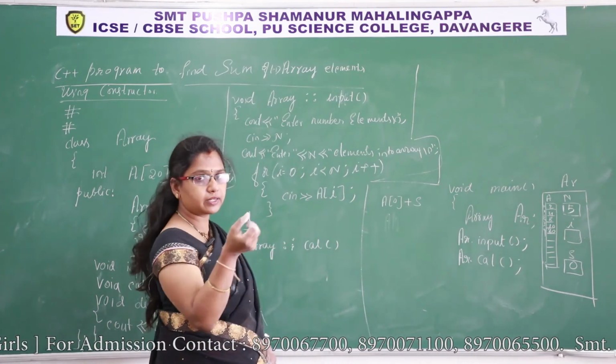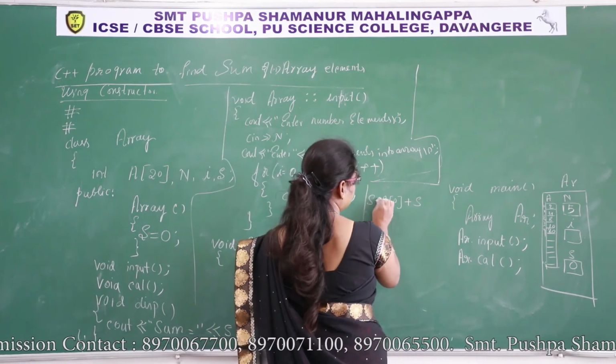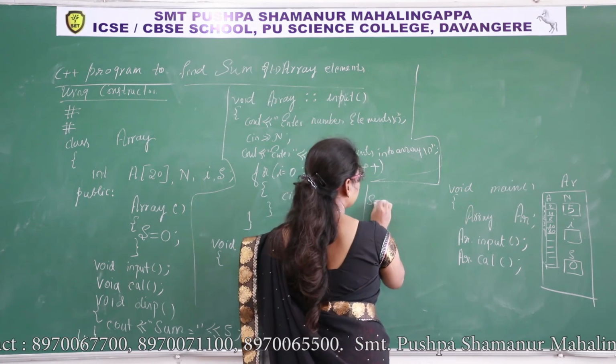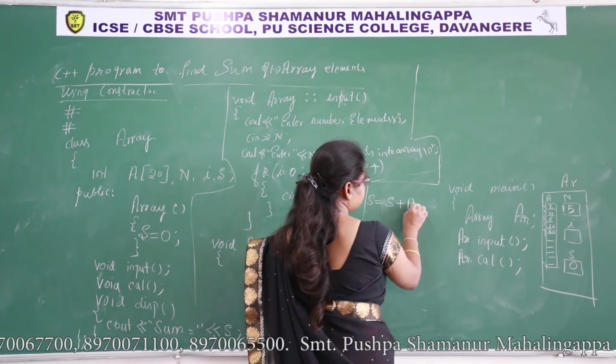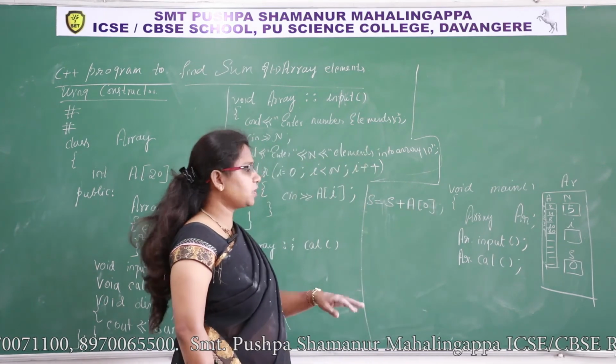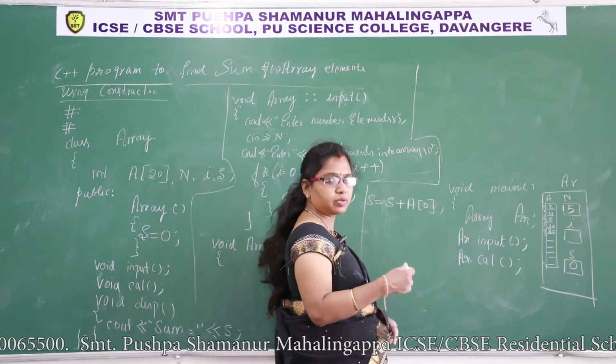After addition we'll get a result, and that sum has to be stored again in s. How to write? s is equal to A of 0 plus s, or we can write s is equal to s plus A of 0. A of 0 plus s and s plus A of 0 are both the same. A plus B is equal to B plus A.